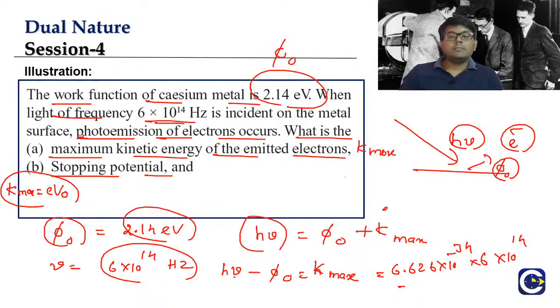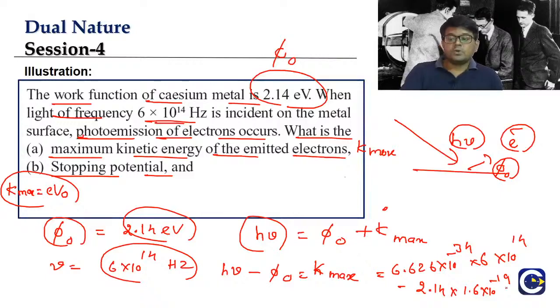h into nu will be coming in what, guys? Joule. Okay, and what is the work function? 2.14 electron volt. How do you convert electron volt into joules? 1 electron volt is equal to 1.6 into 10 to the power of minus 19. We have to multiply the electron volt energy by the conversion factor. What is the conversion factor? 1.6 into 10 power minus 19.